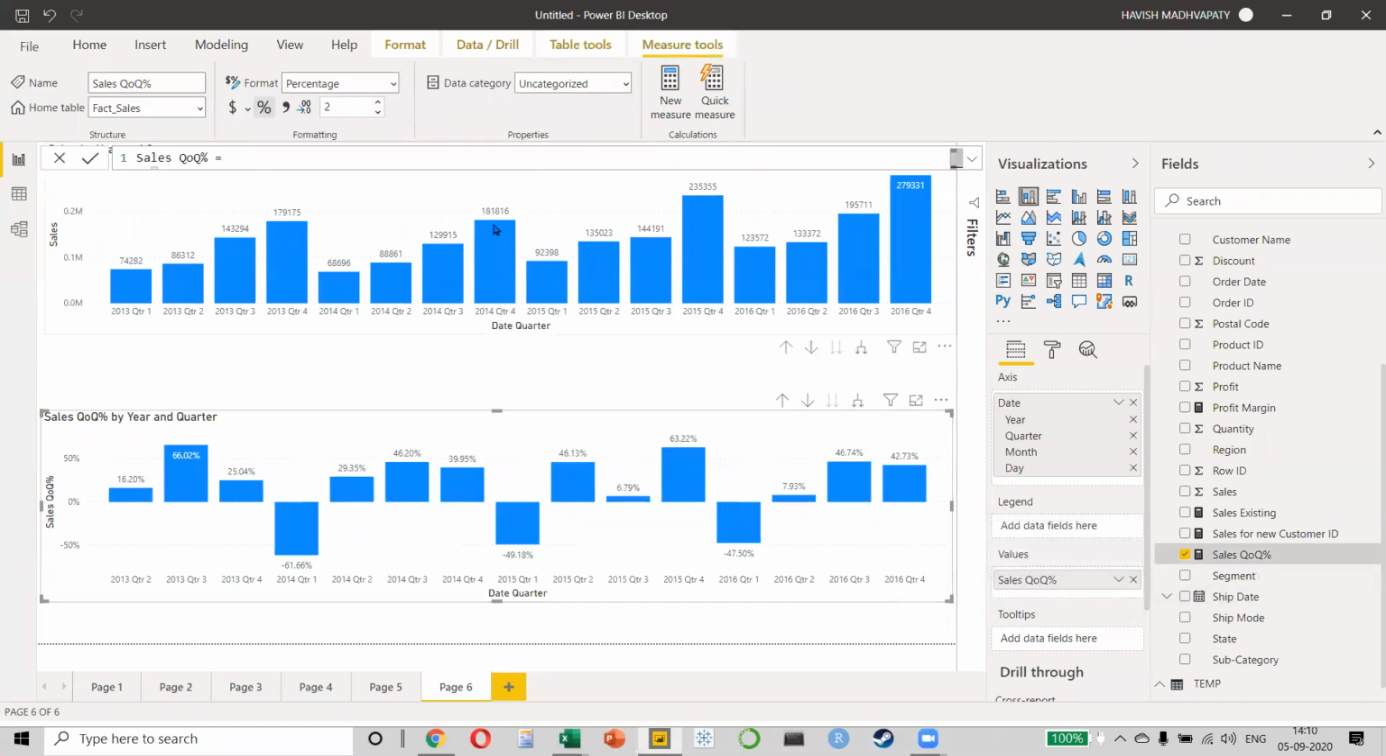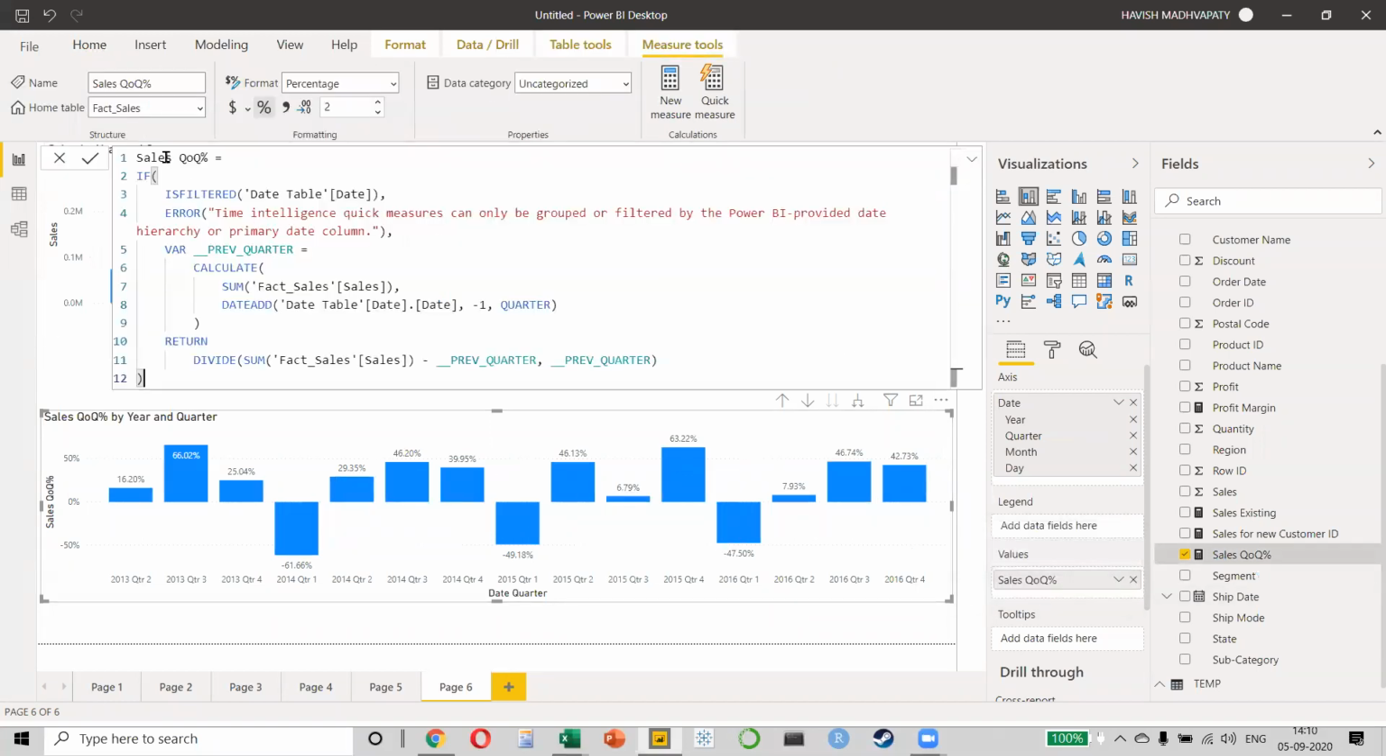And what is the formula? Not a very difficult formula. You're using a sales QOQ percentage. Basically, we're using a formula called DATEADD. So DATEADD allows you to compare the current period versus the previous period. So what are we doing? We are comparing the current quarter versus the previous quarter, like this.